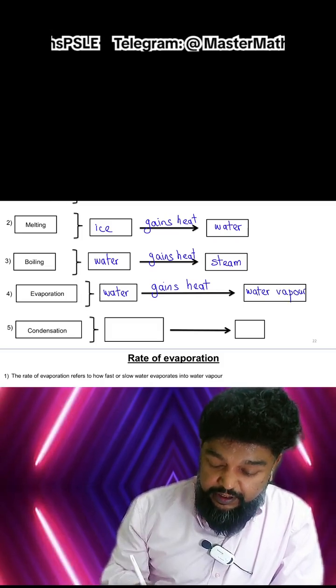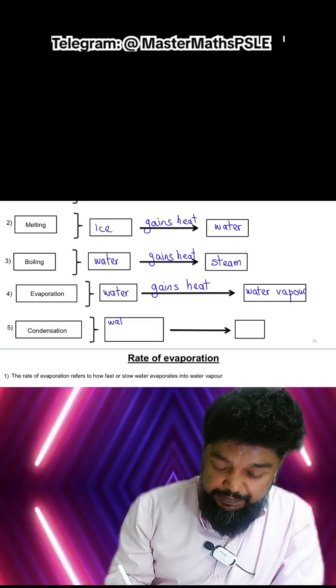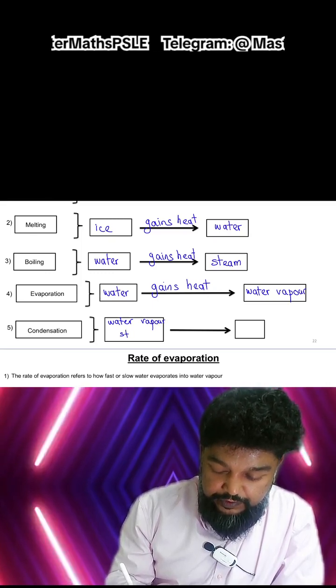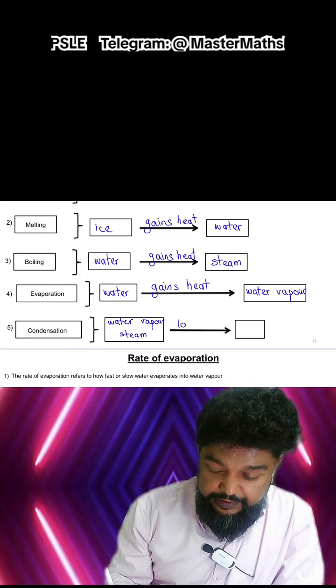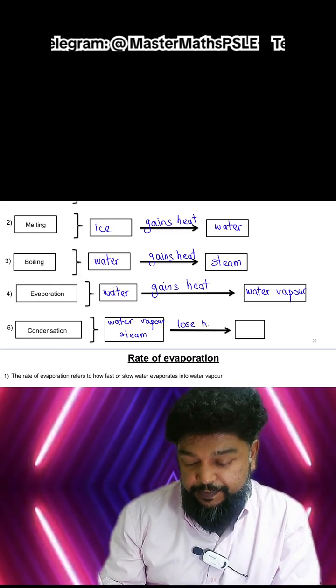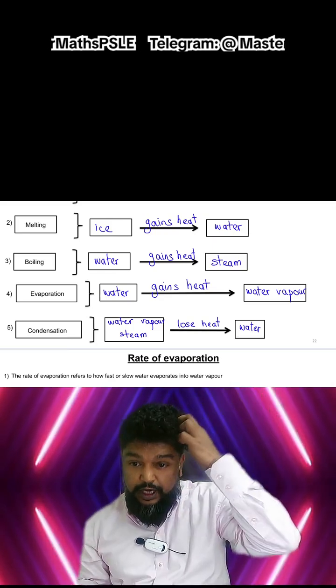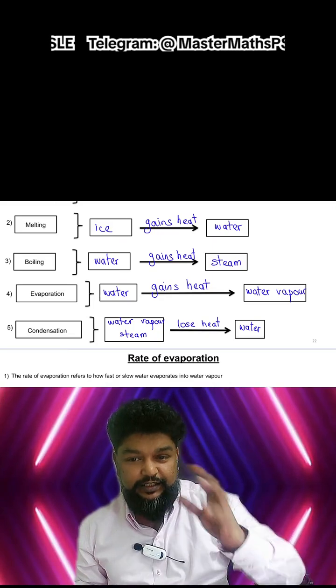And last but not least, condensation is when water vapor or steam lose heat and they become water. Okay, cool. So now we know, yeah, easy, excellent, Kiang, thank you.